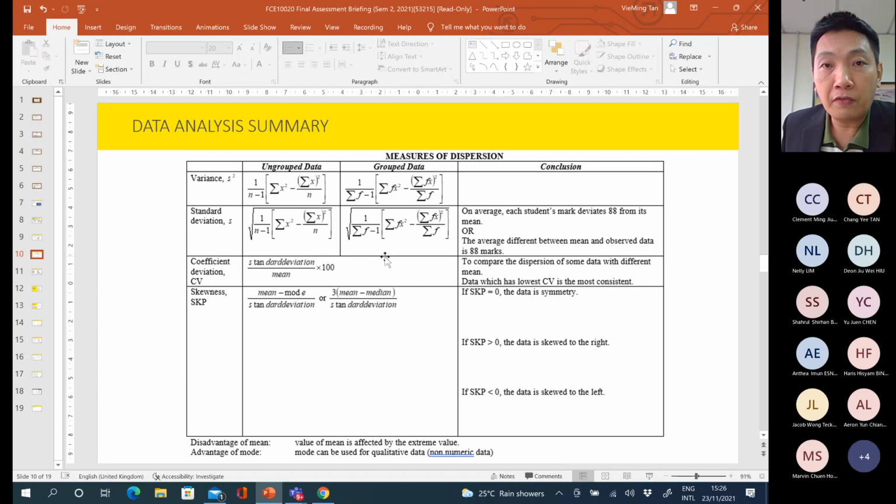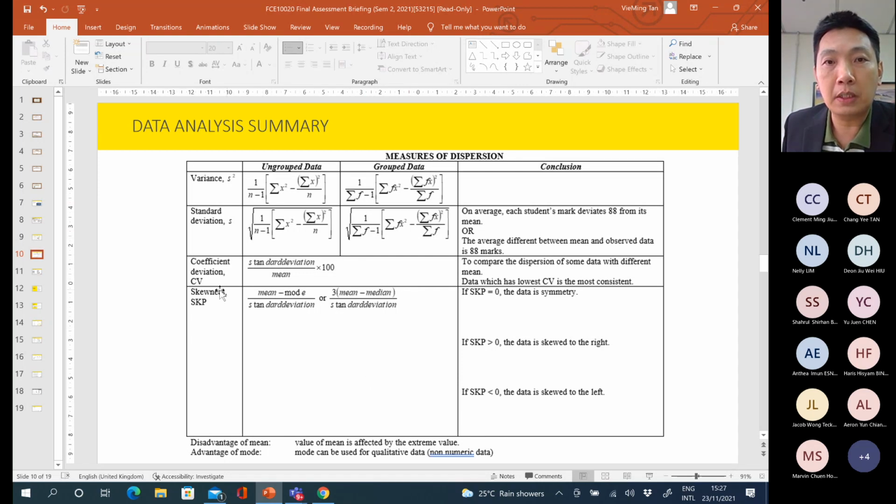For the formula, you may find that it uses 1 divided by total F minus 1. Why minus 1? Because the data given will be from a sample, but not from the population. That's why we use minus 1 here. In the final exam, the data are collected from a sample, so we have to use the minus 1 formula.